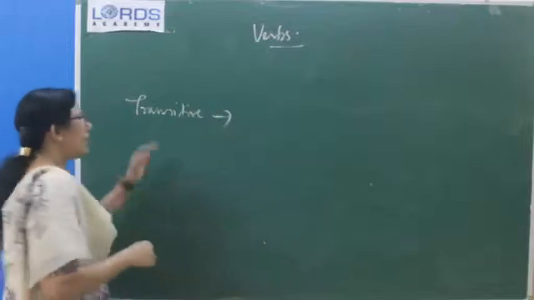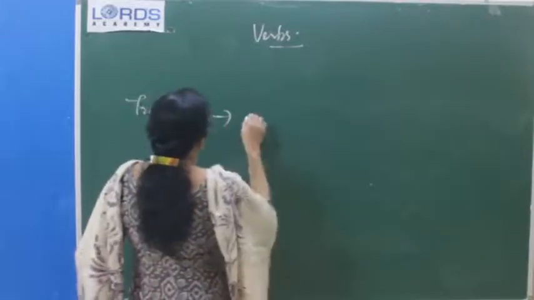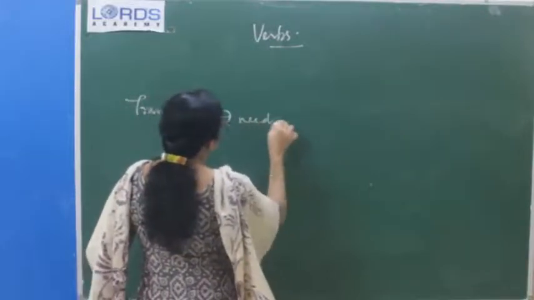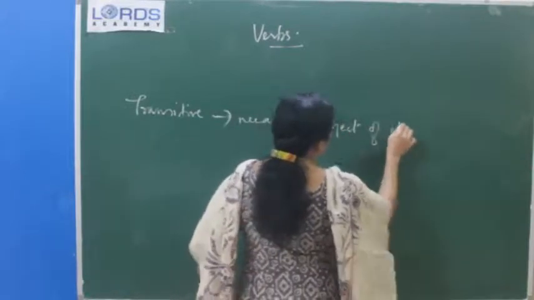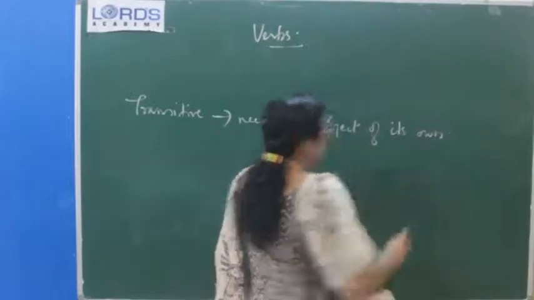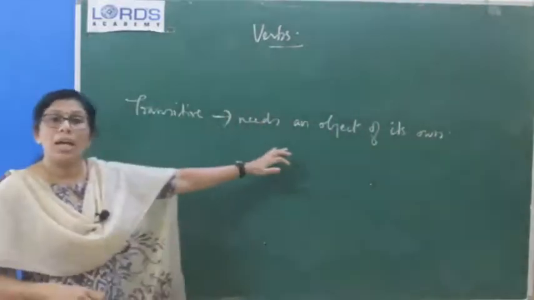The easiest thing for you to understand is that it needs an object of its own, and it should not be the object of a preposition.